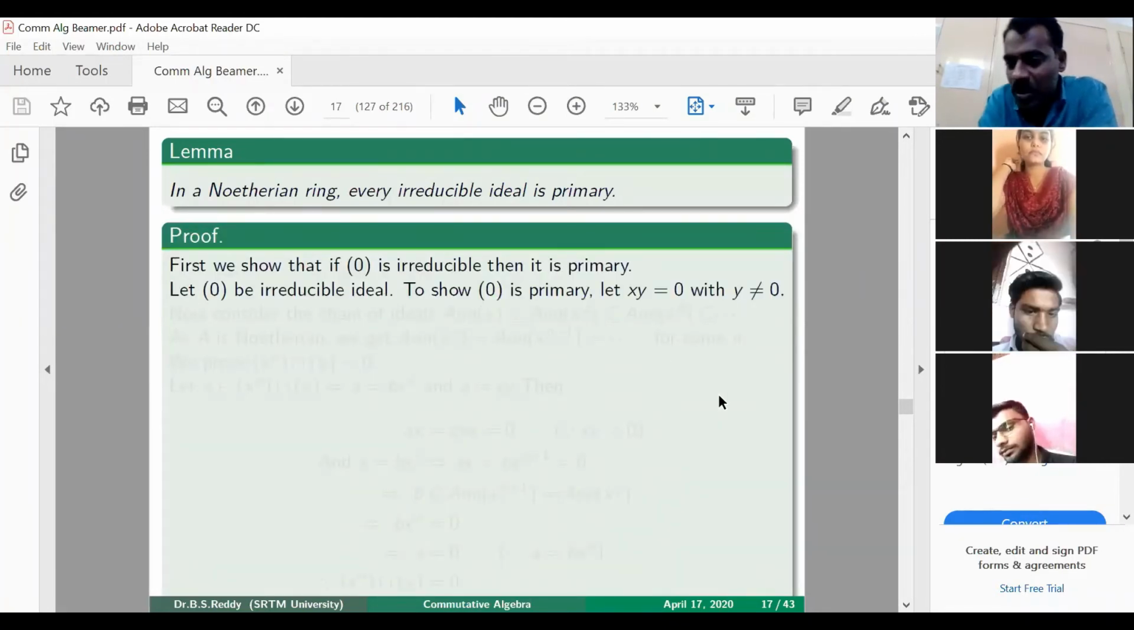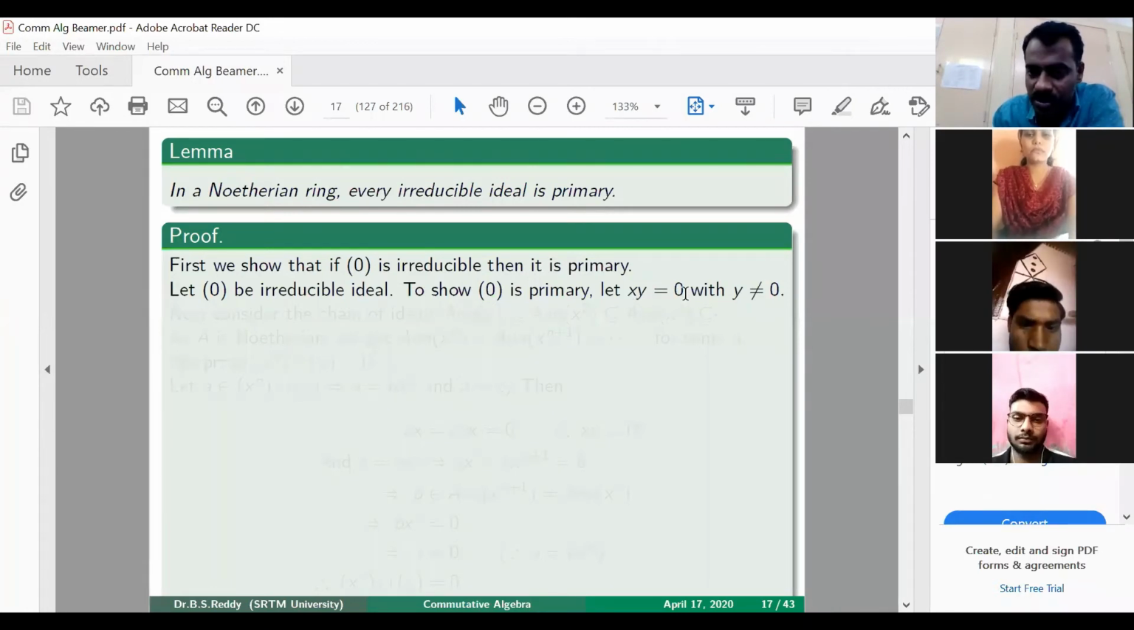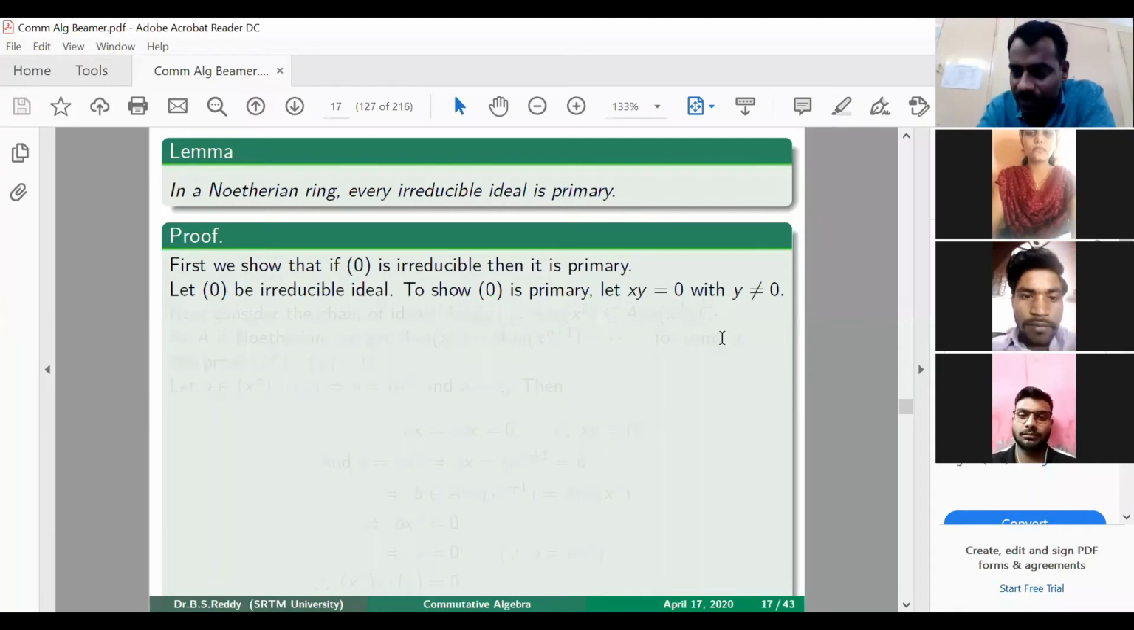What is meant by irreducible ideal? Whenever we can write it as an intersection of two ideals, then it should be equal to one of them. That is given to us. Now we want to show that it is a primary ideal. So take two elements whose product is here. That means let xy equal 0. Then we want to show either x is 0 or y to the power n is 0. Assume y is non-zero, that means y does not belong here.